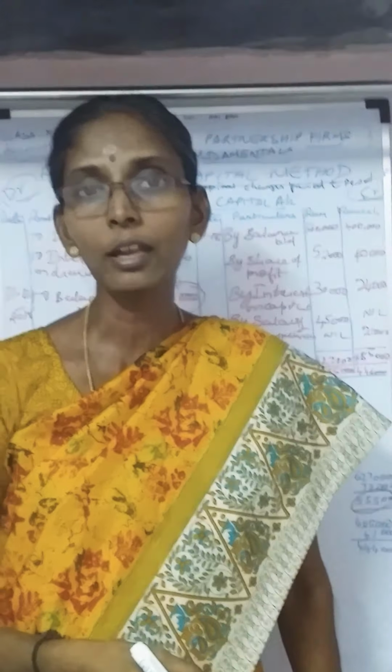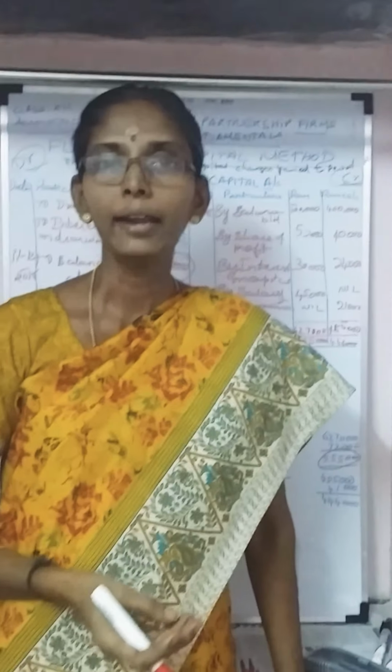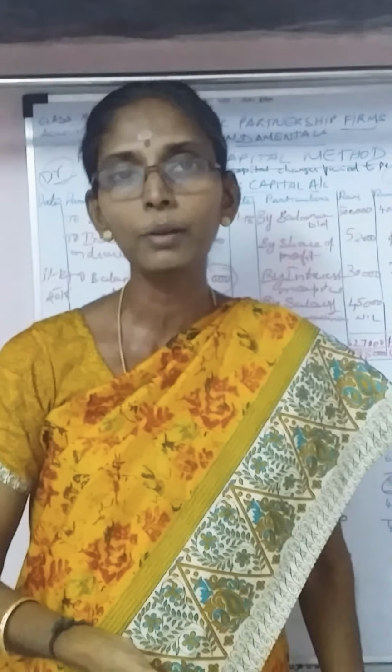So this we say is the fluctuating capital method. In the fluctuating capital method, the amount changes year by year. So under this method, we are going to prepare only the capital account and we are going to transfer the account. The next we will be doing the profit and loss appropriation account, and in further videos we will be doing the partnership admission, retirement, all this.